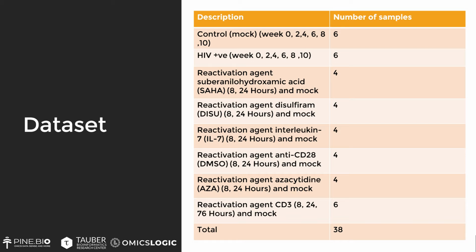The remaining samples are divided into two categories, the control and the HIV positive, and also taken at different times, depending on which reactivation agent is used. For example, there is the use of disulfiram, there is the use of interleukin 7, CD28, and there is the use of CD3 agents. There is also azacitidine used.